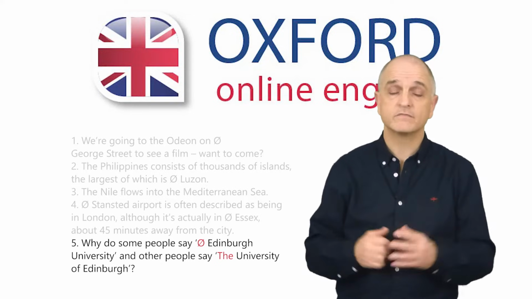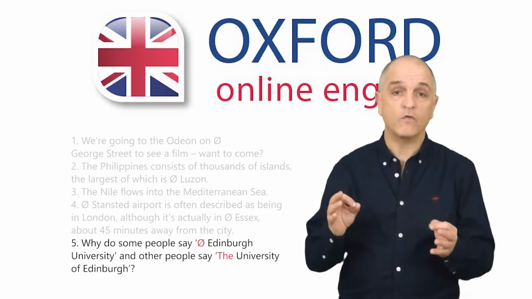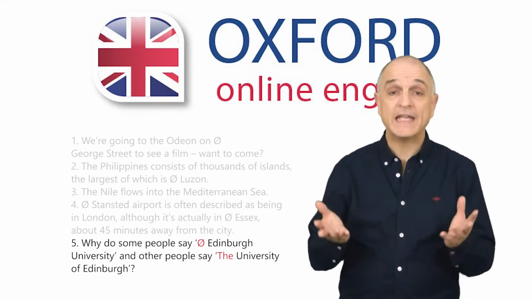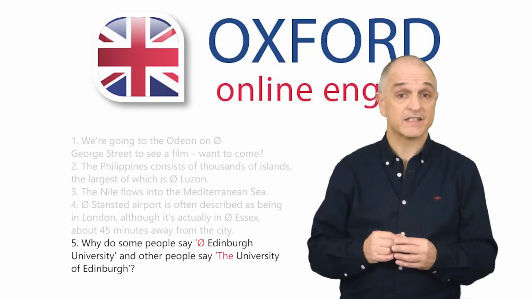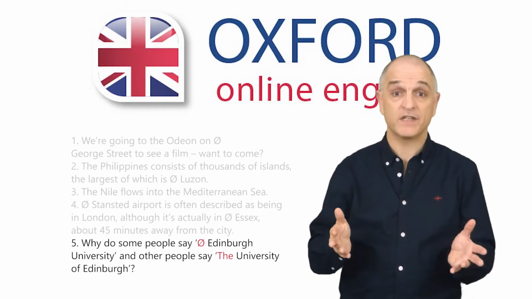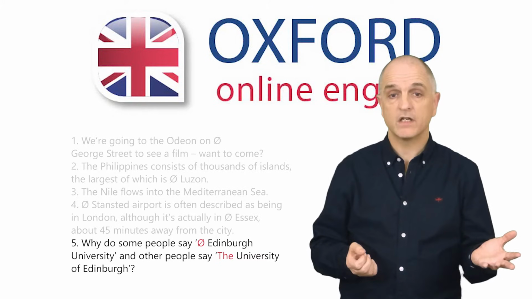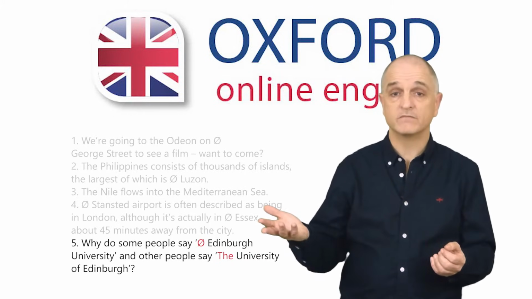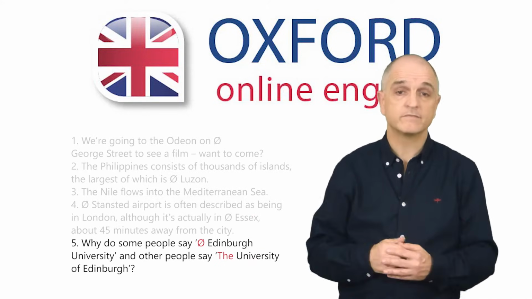It doesn't use the. But if a name has of in it, it generally will need the, even if it includes a place name. And sometimes there are two names for the same thing. You can say Edinburgh University or the University of Edinburgh. The first one is more common, but both are possible.